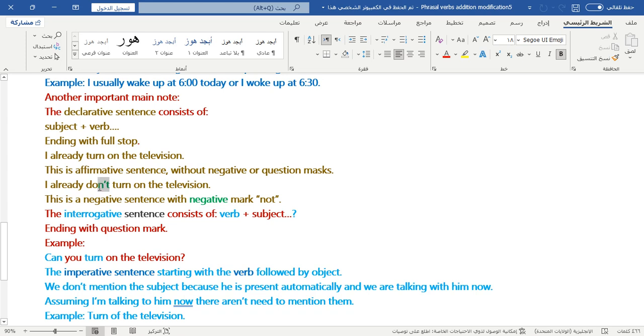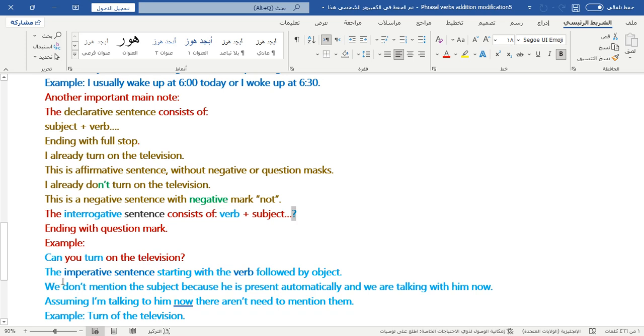It is not referred to the negative. But the interrogative refers to the what? The interrogative sentence starts with the verb and is then followed by the subject, completing the sentence and ending with a question mark. Example: Can you turn on the television?